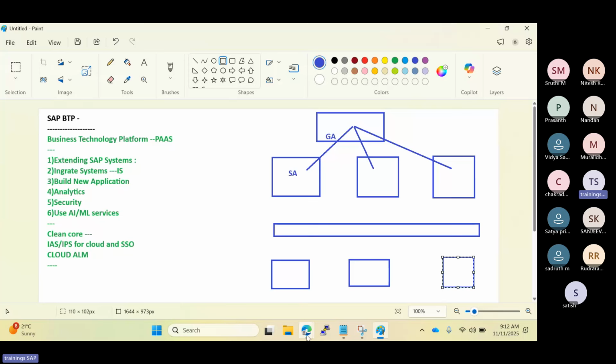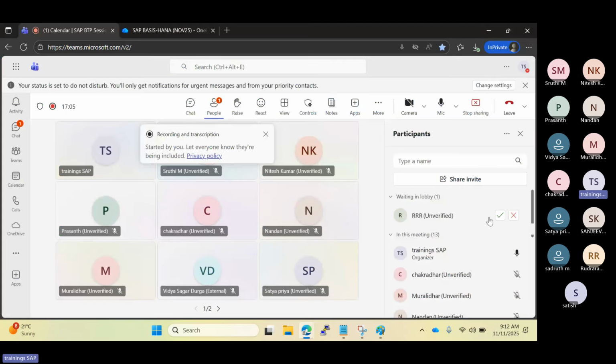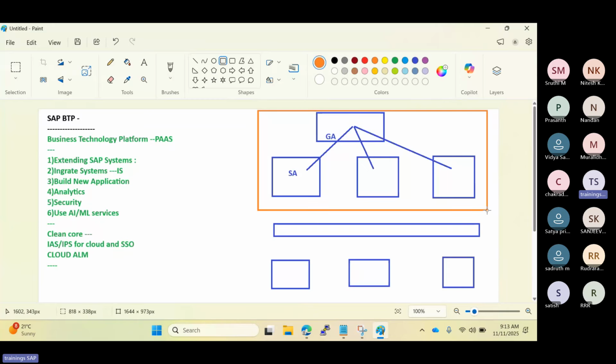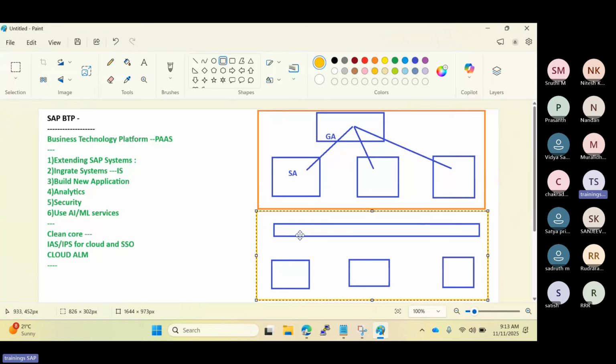Definitely you have this landscape, right? In the on-premises, you have this landscape here. This is in the SAP network layer. This is in our customer network layer here. This is in the customer network zone, right? Your on-premises systems and cloud connectors will be in the customer network zone here, right?